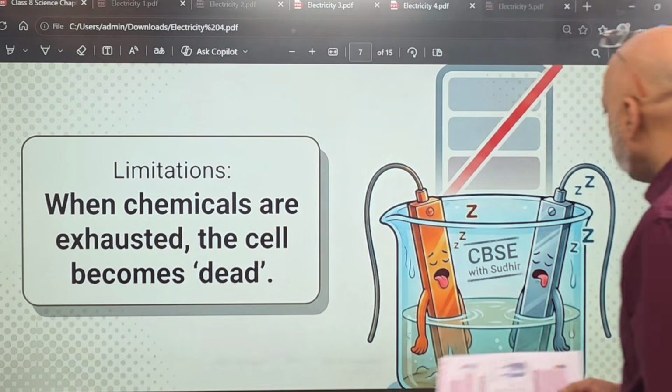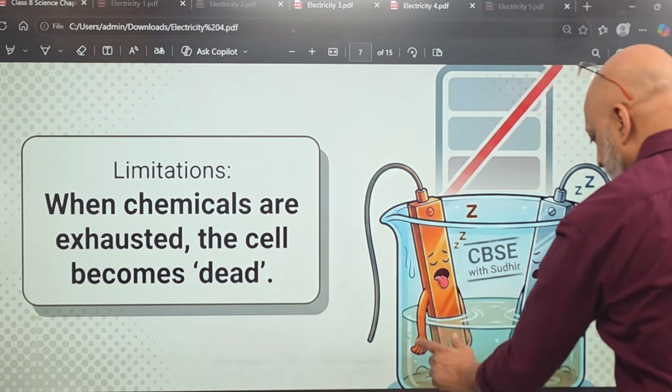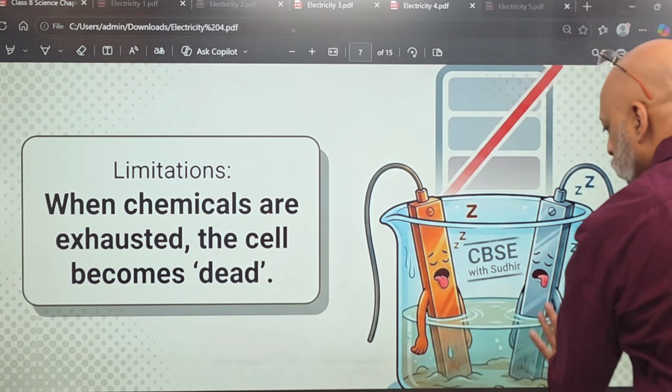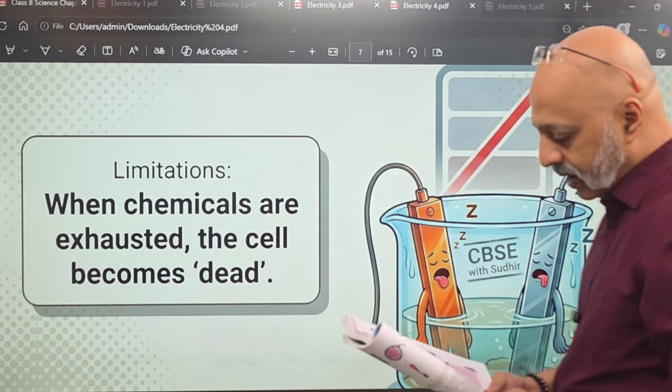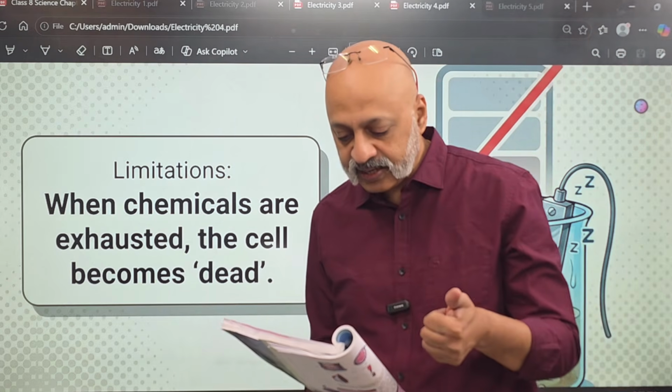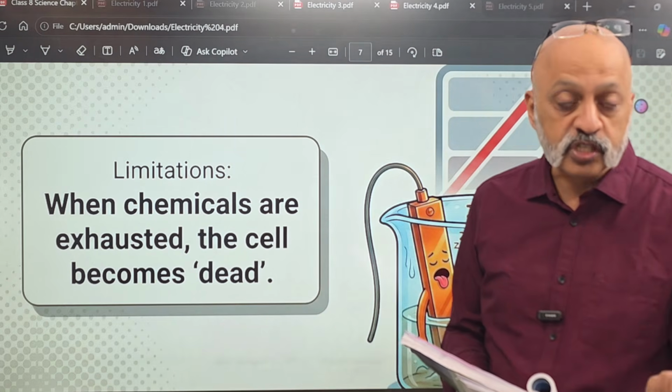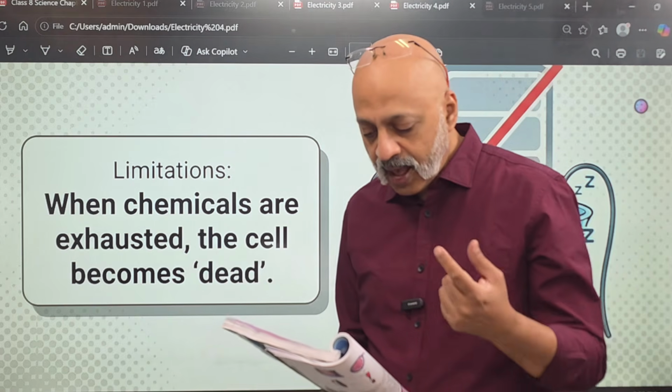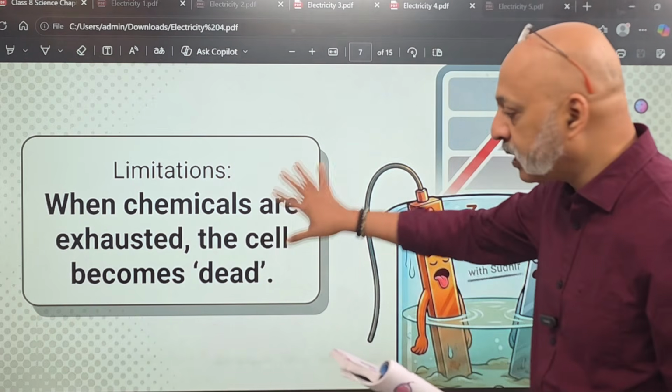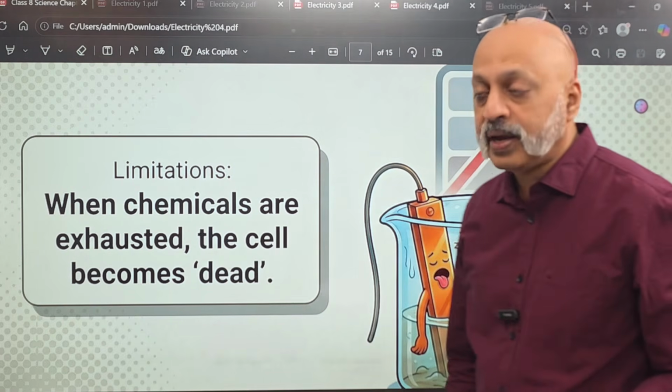So the electrolyte and the two metals together, they produce the electricity. When the circuit is connected, electric current flows from the positive terminal to the negative terminal, and over a period of time, the chemicals get exhausted, the cell becomes dead.